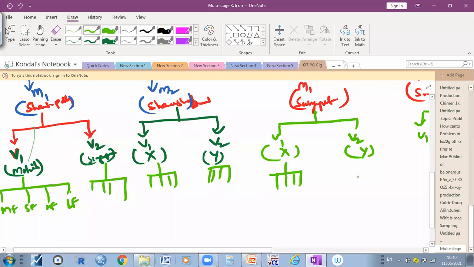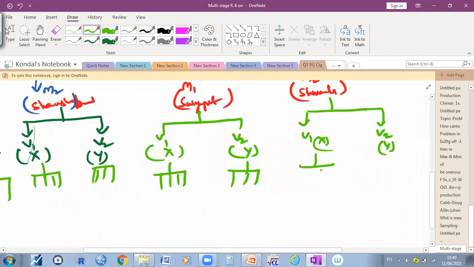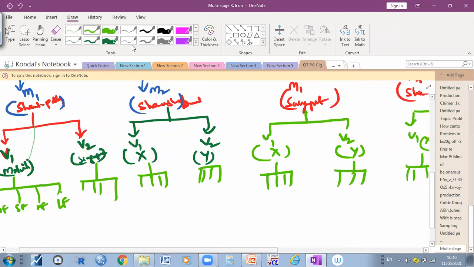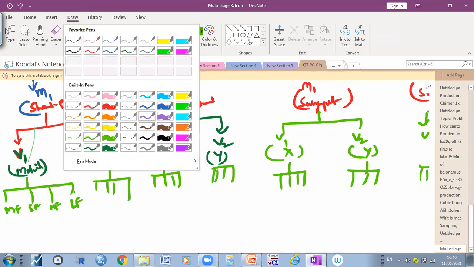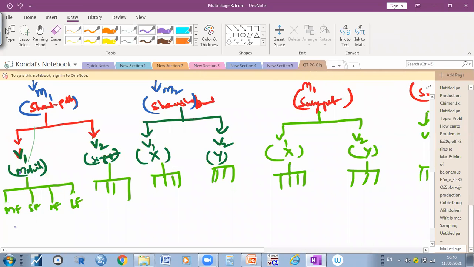Okay, sir. Yes, sir. Sometimes, when you are selecting randomly, if you are not interested in selecting on the basis of farm size, you can select directly from the villages. I am going to show you that. See here, directly you can select 30 members, 30 samples.